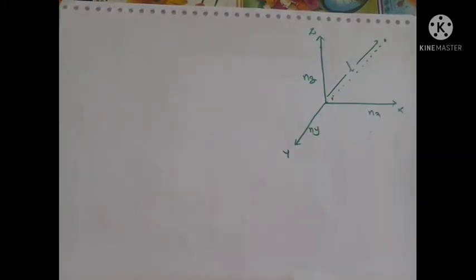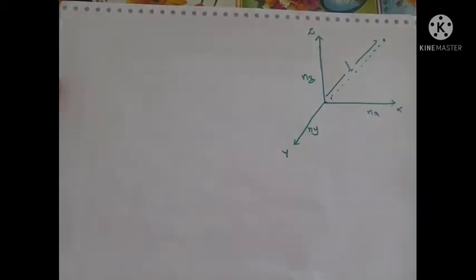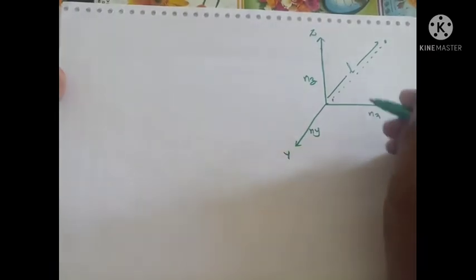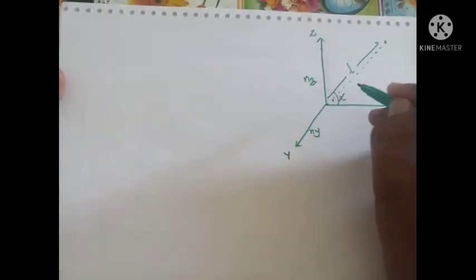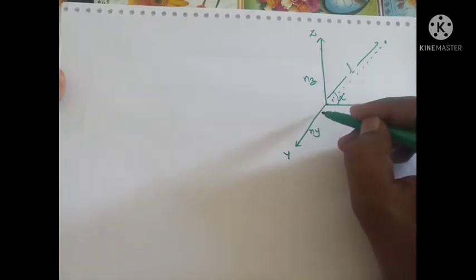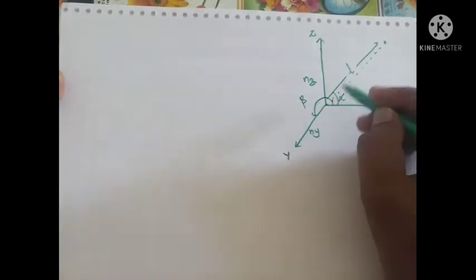Now, we know that as the radiation is diffused, the waves can be inclined at angles alpha, beta, gamma. That means the angle between the x-axis and the normal is alpha, and from here to here is beta, and from here to here can be taken as gamma.